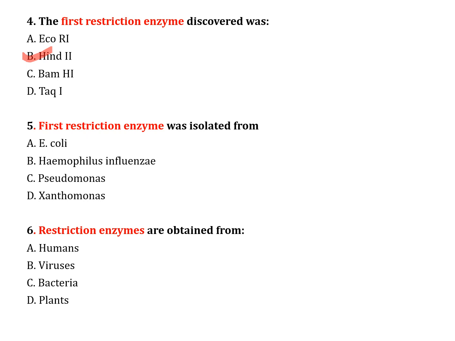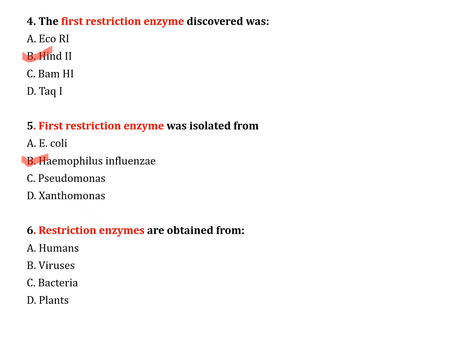The next question number 5. The first restriction enzyme was isolated from: option A, E. coli. Option B, Haemophilus influenzae. Option C, Pseudomonas. Option D, Xanthomonas. Correct answer is option B, Haemophilus influenzae.